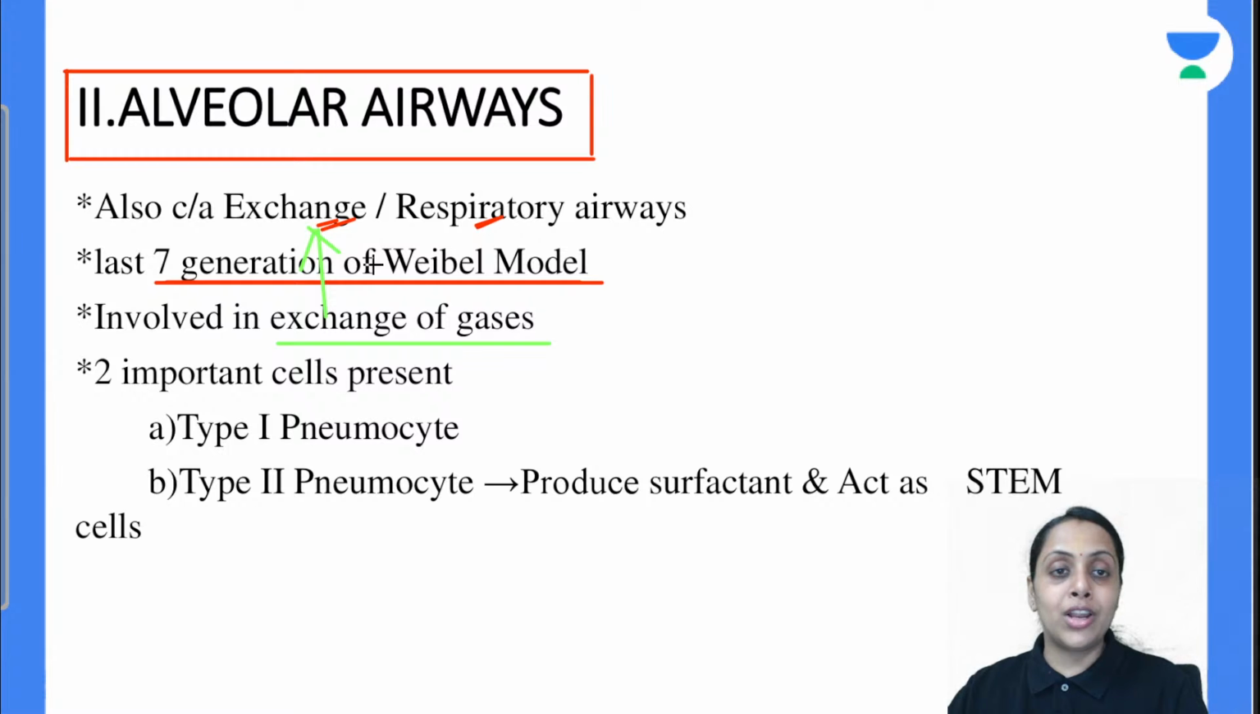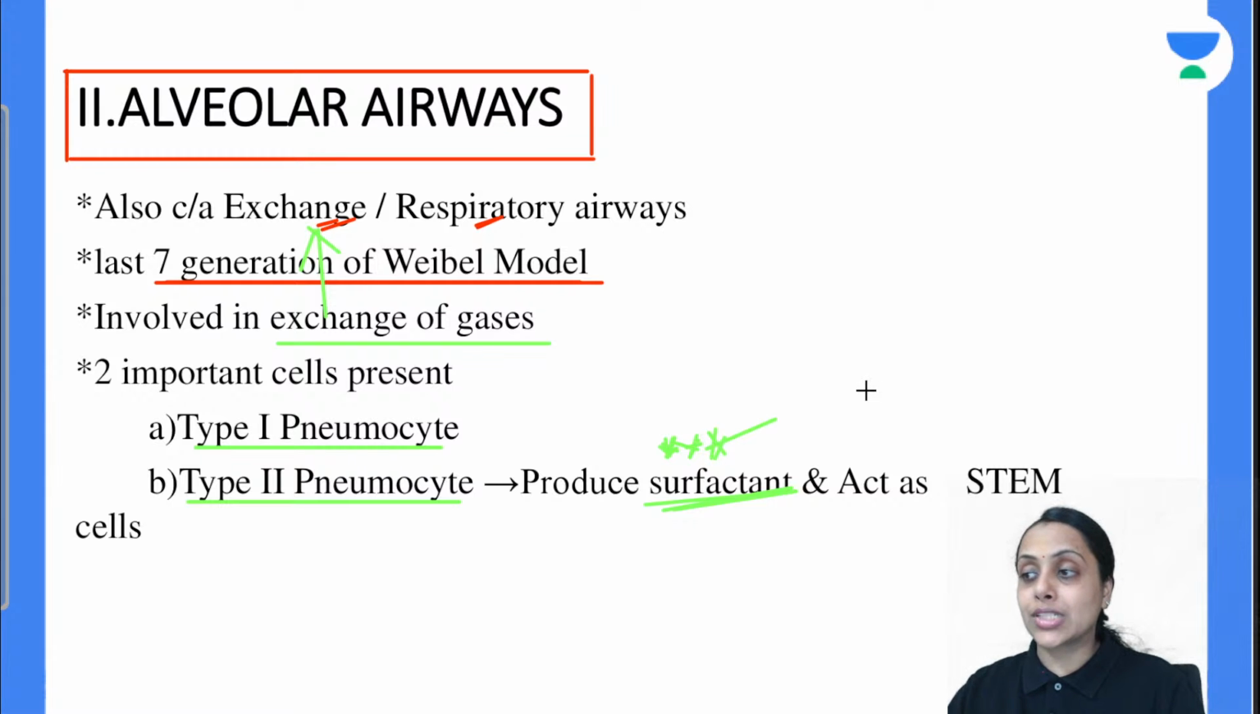So this alveolar airway consists of two types of pneumocytes, type 1 and type 2 pneumocyte. This type 2 pneumocyte is responsible for production of surfactant. So this point is important from the exam point of view. Which type of pneumocyte is going to form the surfactant? Type 2 pneumocyte. And this type 2 pneumocyte also acts as a stem cell for the alveolar airway.